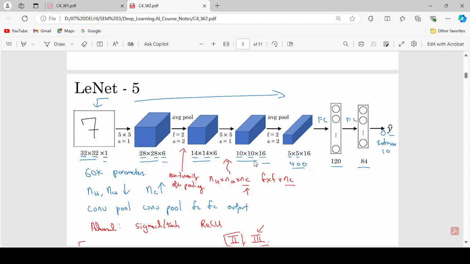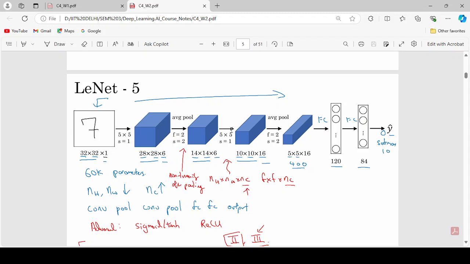This is a generalized formula for getting the output size of any image. Putting all these values in that formula: 14 minus 5 is 9, divided by 1, plus 1, is 10. This is how you get the output size 10 by 10, and 16 is the number of filters used in the convolution layer.